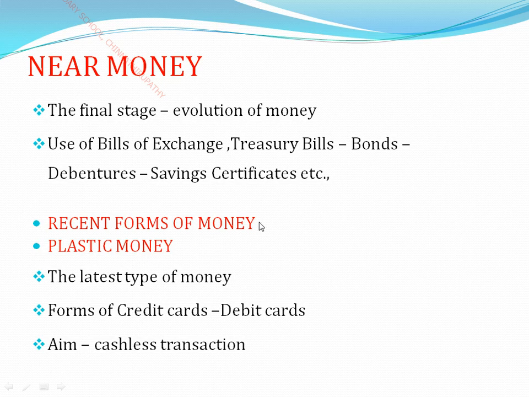So, the recent form of money: plastic money. What are all the recent forms of money being utilized as a new method? One is plastic money, in the form of debit cards and credit cards. See here, this is the latest type of money, in the forms of credit cards and debit cards. The aim of these two cards is what? Day by day transactions should be done without tension, as cashless transaction.